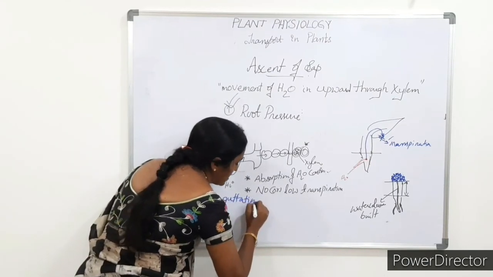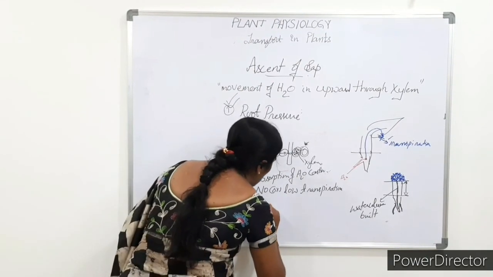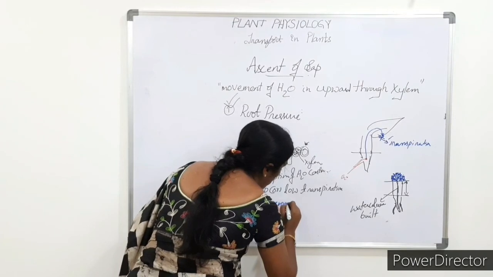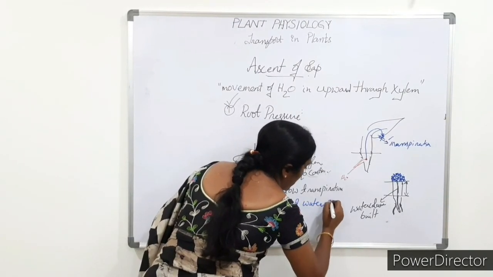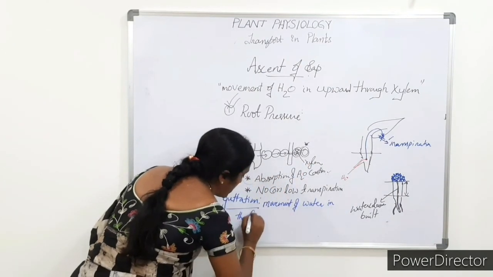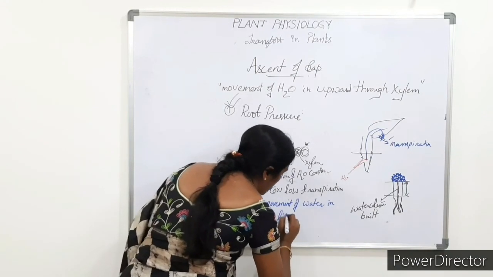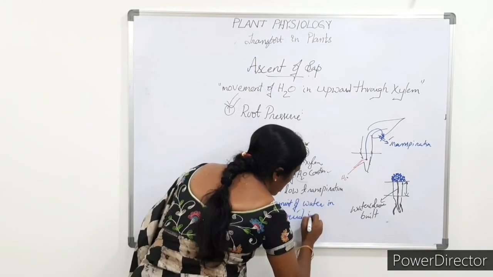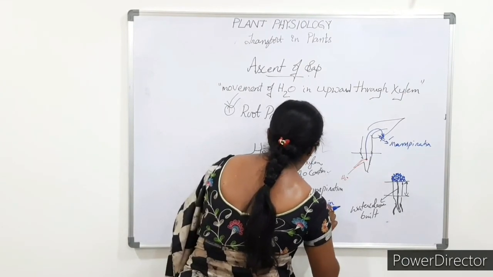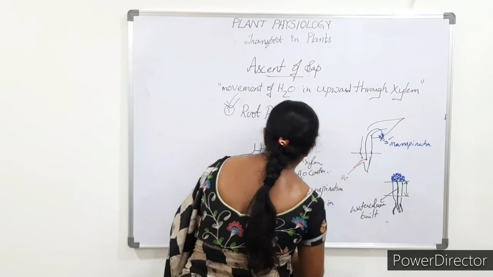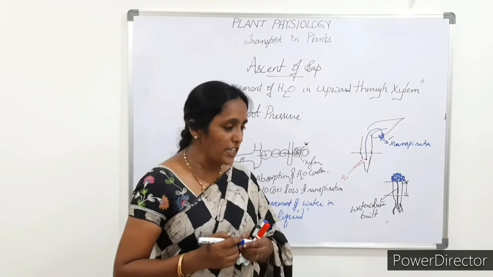The movement of water in the form of liquid is called guttation.